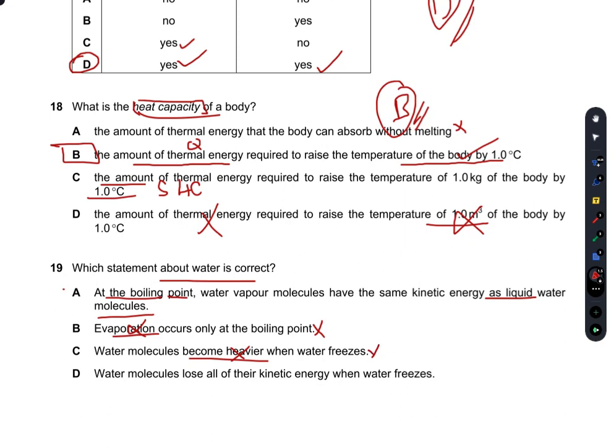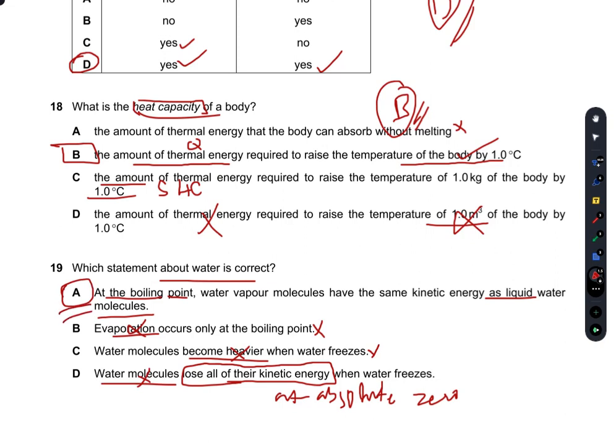Water molecules lose all of their kinetic energy when water freezes. No, all of their kinetic energy would be lost at absolute zero, which is minus 273 Kelvin, which is unachievable. We know this. That will be the time when all the kinetic energy of the water molecules would be lost. So D is also incorrect. We are only left with A. So yes, we can say that at the boiling point, water vapor molecules have the same kinetic energy as liquid water molecules.